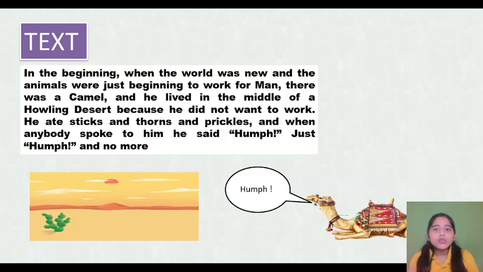The camel used to say this word always. Whoever would ask him to work or do something, he would say hump. So this is a kind of disrespectful attitude towards others, and this is what the camel used to do.